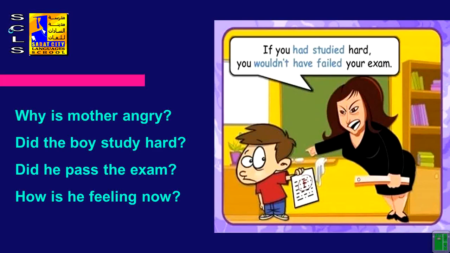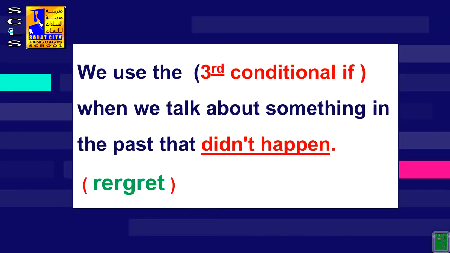This is the action of studying. It didn't happen in the past. That's why we use the third conditional. As you see, if plus had plus past participle, and the second sentence would have plus the past participle. This is our new type of if. So we use the third conditional when we talk about something in the past that didn't happen. Between brackets, regret. Regret means feeling sorry. Lovely.